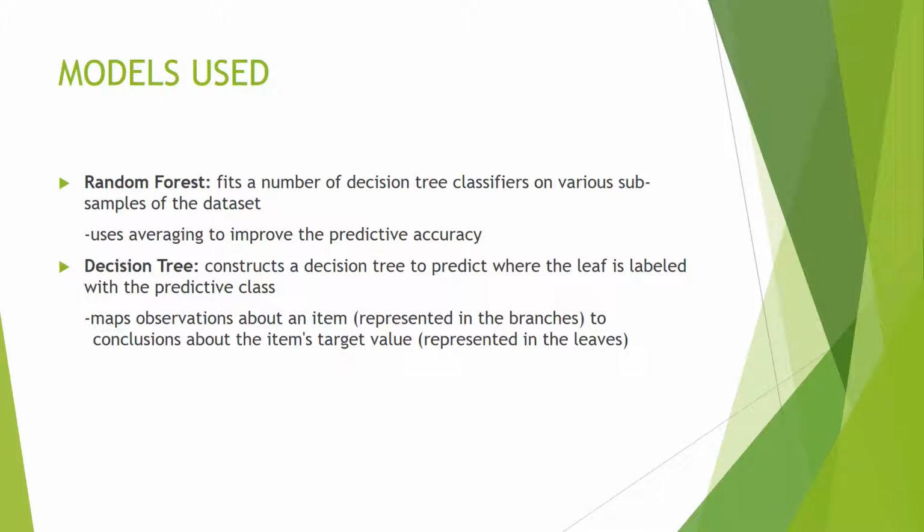Models used. The algorithms used to train on the dataset are random forest and decision tree. A decision tree is constructed using information gain, forming levels of the tree where each leaf is labeled with the predictive class. The random forest fits a number of decision tree classifiers on various subsamples of the dataset and uses averaging to improve the predictive accuracy.